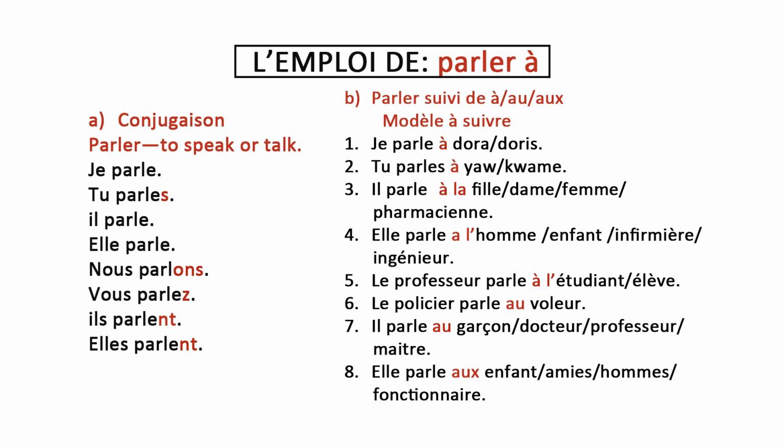So if, for example, you want to use the name of a profession in the feminine, you can say, je parle à la pharmacienne. For the feminine that does not begin with a vowel. Je parle à la pharmacienne. Okay? Now, when the profession begins with a vowel, like je parle à l'ingénieur. I'm talking to the engineer. Je parle à l'ingénieur. So we follow these steps to use the preposition wisely.